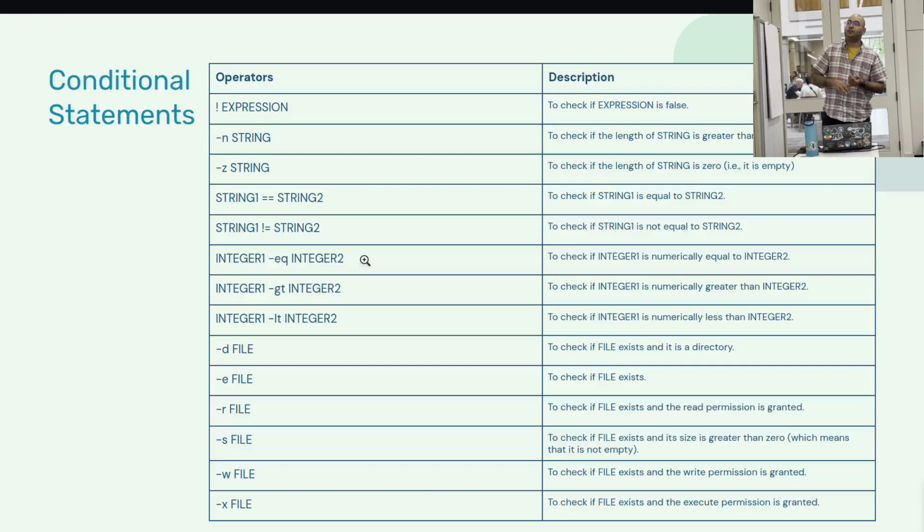The -d flag checks if the file is actually a directory, a folder or not. -e checks if that file exists. -r, -w, and -x check for permissions, whether we have read, write, and execution permissions. And -s checks for the size, that it's not just an empty file. It has a size bigger than 0.